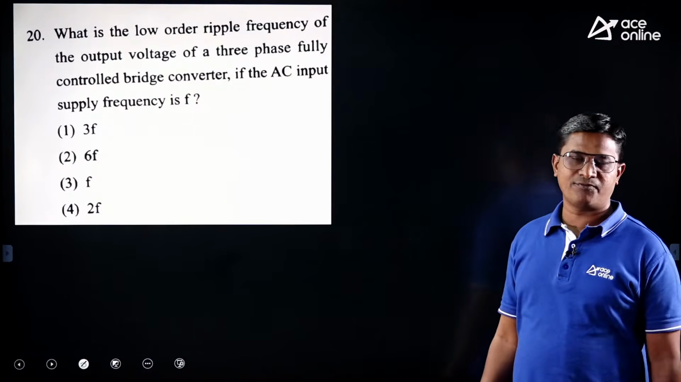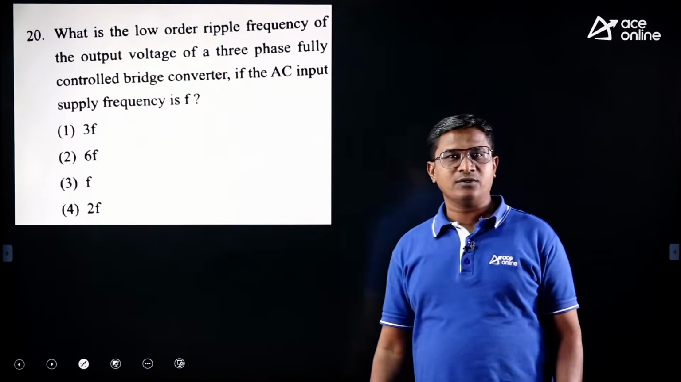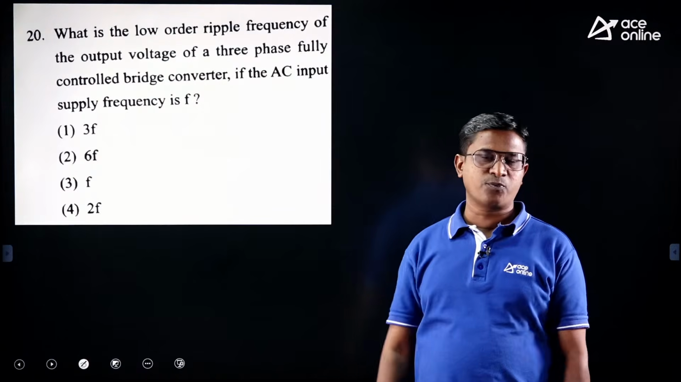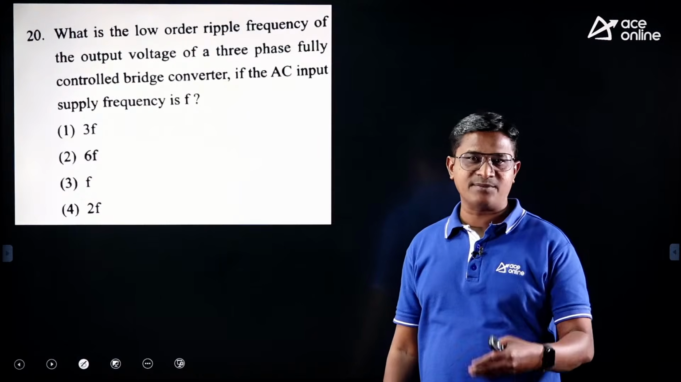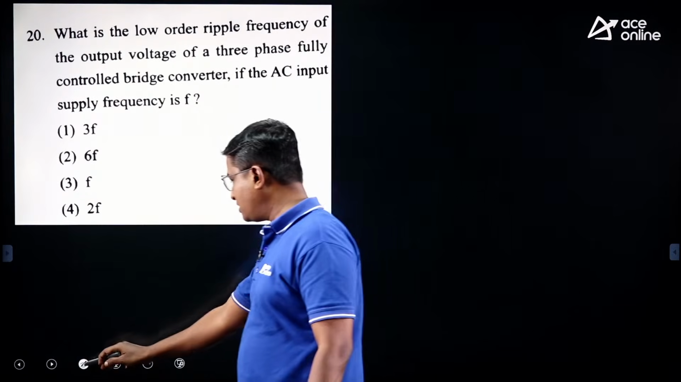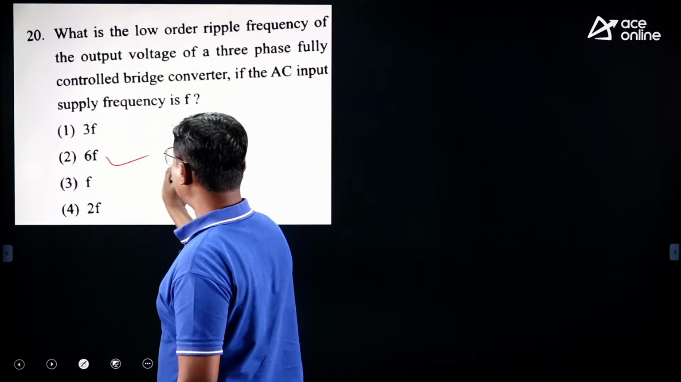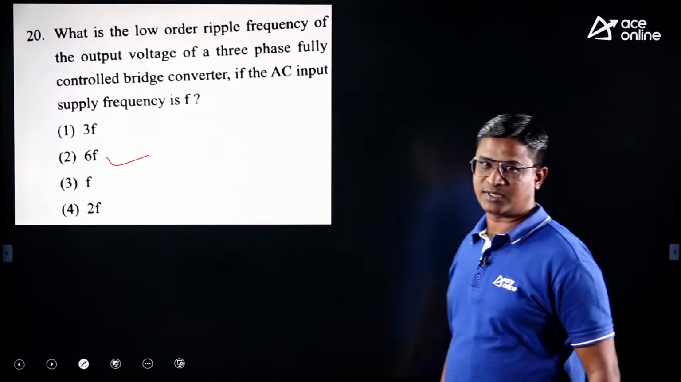We know in the case of a 3-phase full converter, we are getting 6 pulses in the output. So the output pulse frequency or ripple frequency is 6 times the supply frequency. So the answer is 6 into F. That is the second option, right?